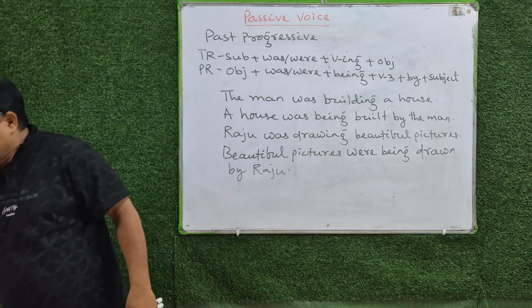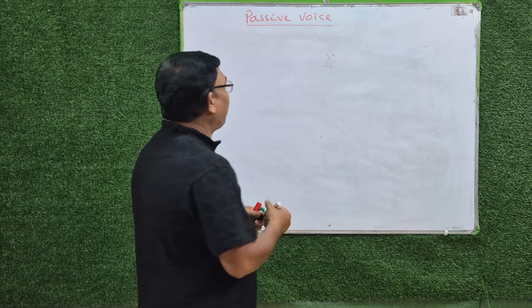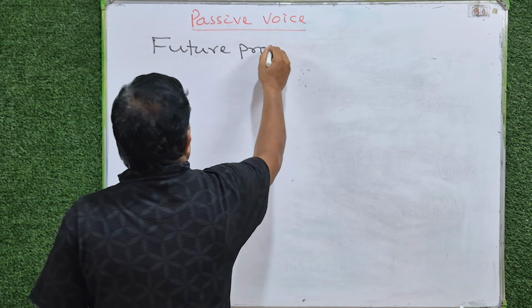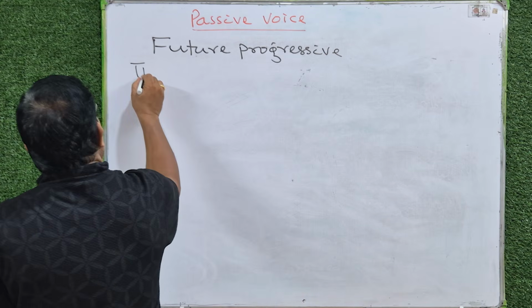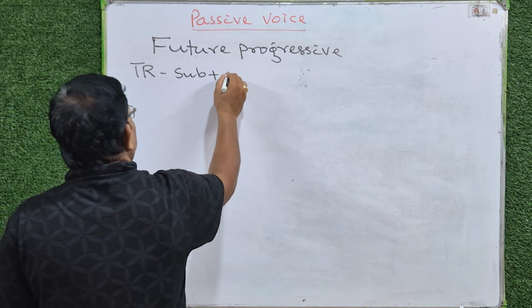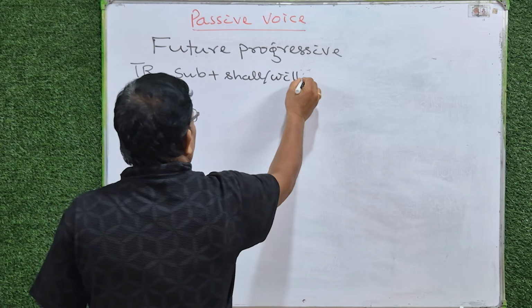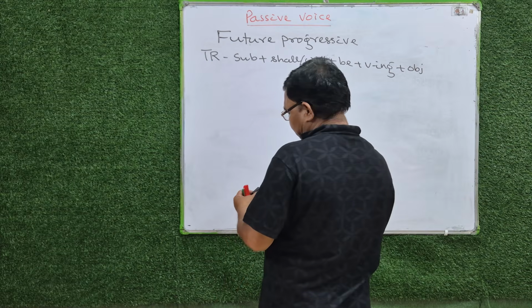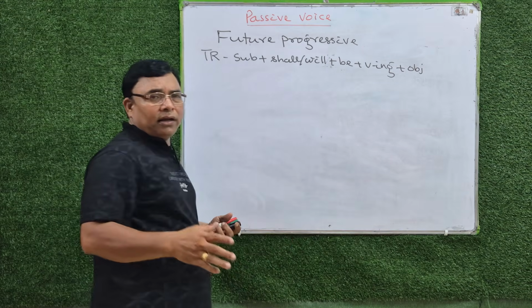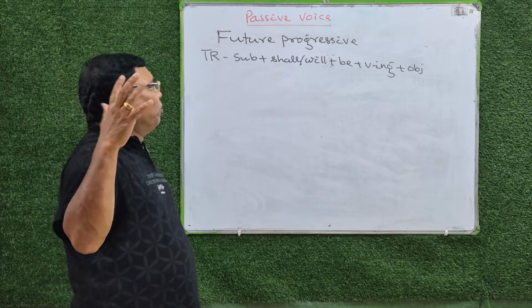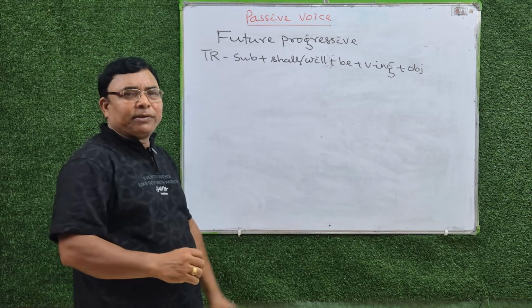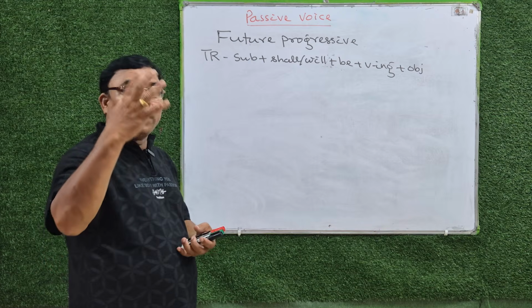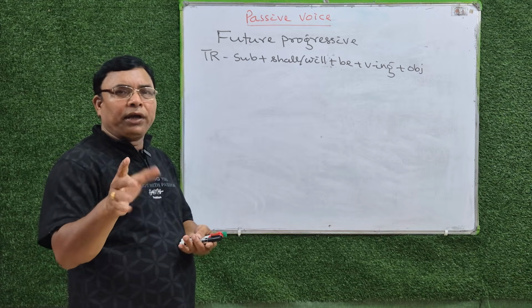I think you understood. Then future progressive, what happens? Future progressive or continuous. Here, subject plus shall or will plus be plus verb ing plus object. Actually, in future progressive, we don't turn an active sentence into passive because that sounds very unnatural and heavy. Grammatically correct, we can turn it.